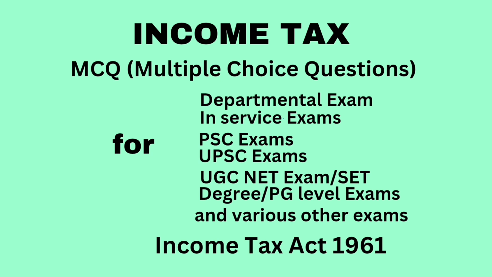Question. An employee is neither a government employee nor covered under Payment of Gratuity Act 1972.